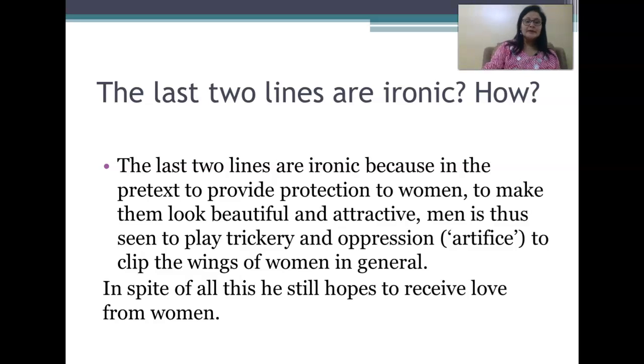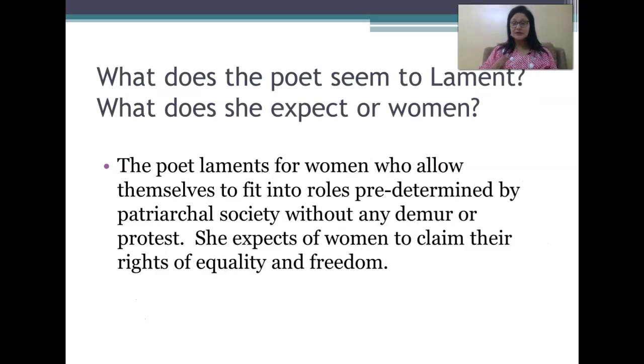Okay, and this is the last question now. What does the poet seem to lament? And this last one is also very important. What does the poet seem to lament and what does she expect of women? The question is of women. Here it is written 'or', that is a typing error. It is 'of women'. The poet laments for women who allow themselves to fit into roles predetermined by patriarchal society without any demur or protest. She expects of women to claim their rights of equality and freedom.